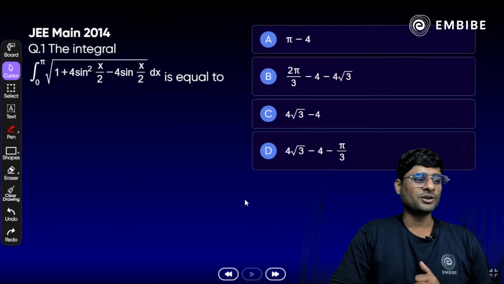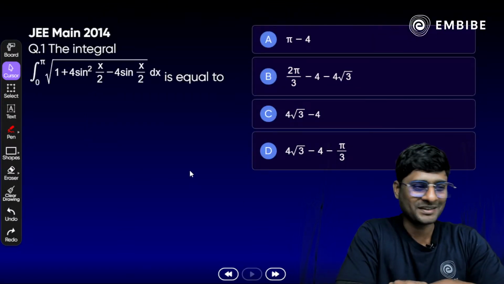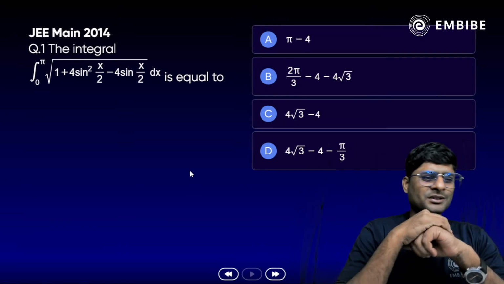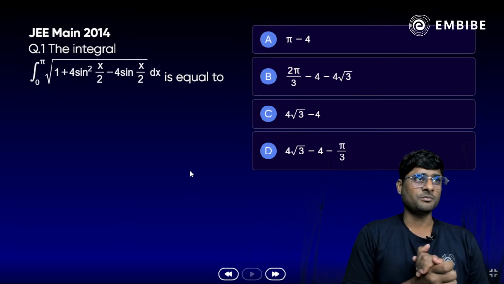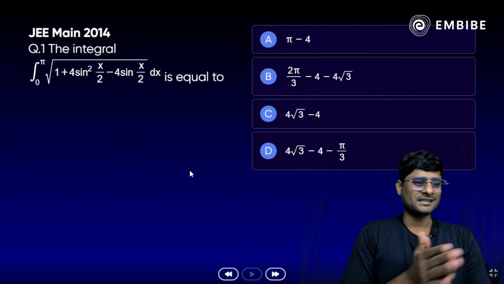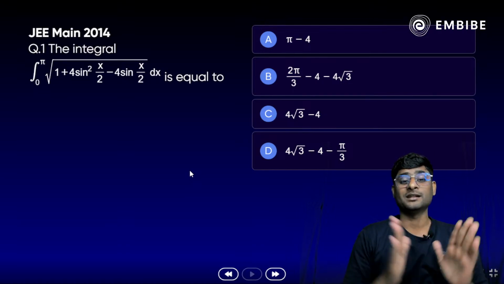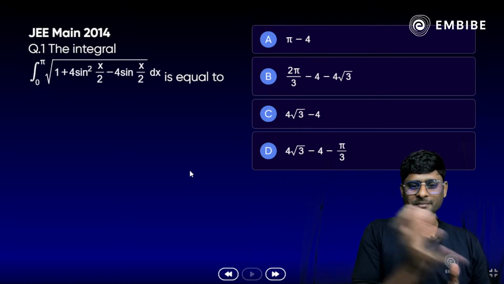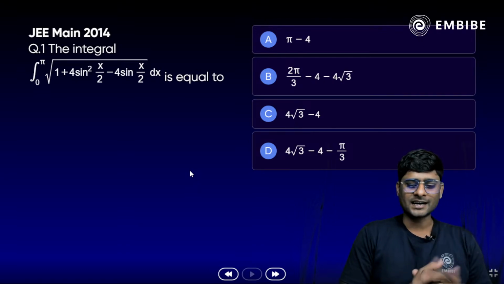So as I told you, the very first question we have here is JEE Mains 2014. We have many mixed-type questions. Talk about the weightage, as I mentioned before: you get around 8 to 10 marks, or 8 to 12, if you combine definite and indefinite integration, so one question definitely comes. We have many properties that make this topic different, and we have limits as well. So let's start the first one.